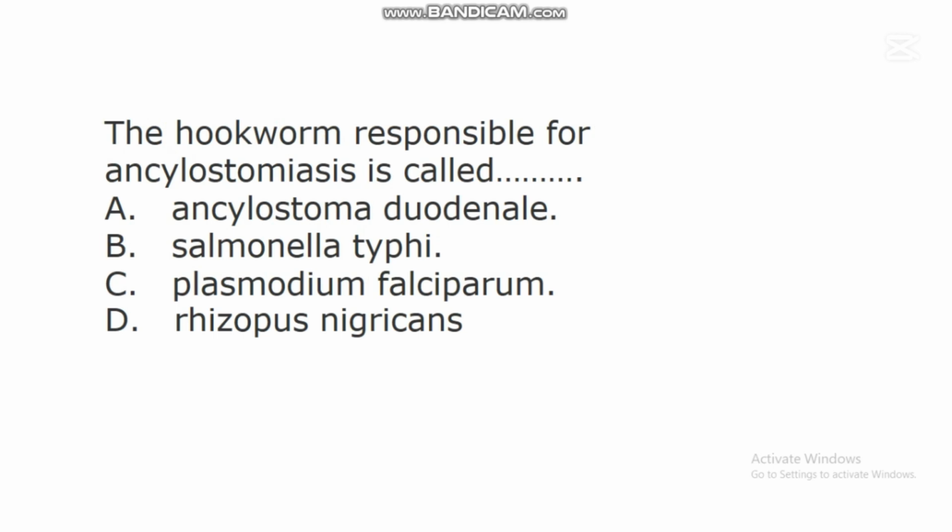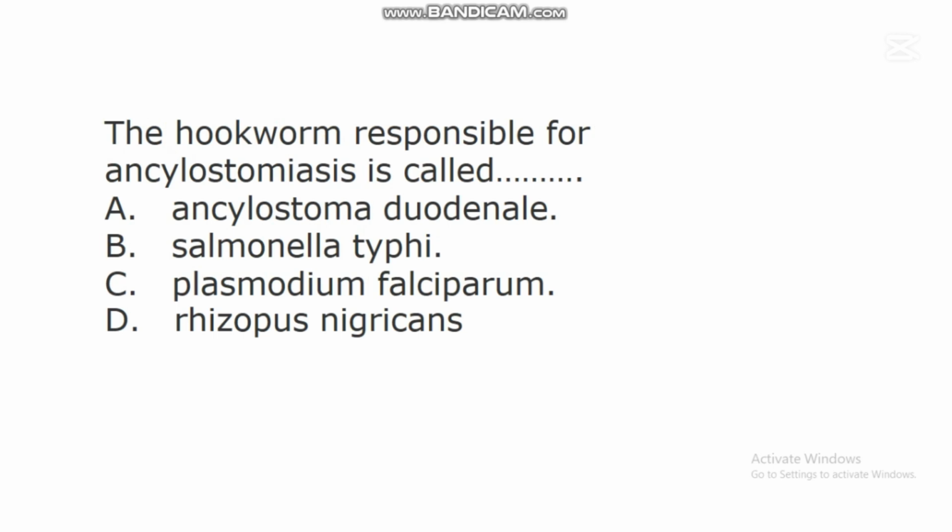The next question says, the hookworm responsible for ankylostomiasis is called dash. A. Ankylostoma duodenale. B. Salmonella typhi. C. Plasmodium falciparum. D. Rhizopus nigricans.